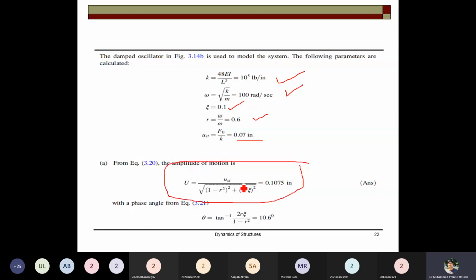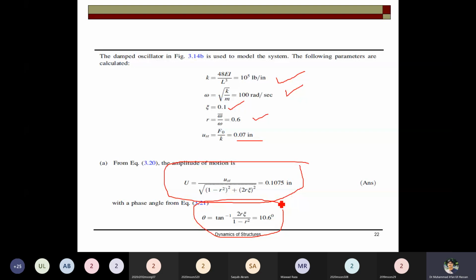We have studied this. So this amplitude is determined and the phase angle is also computed: tangent inverse of 2 R zeta over 1 minus R square. So you can determine the phase angle, and now how much is transmitted to the ground.